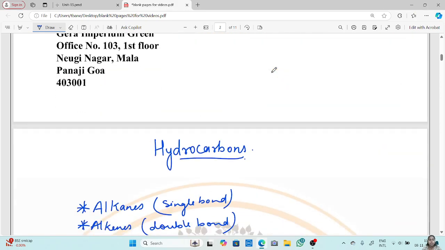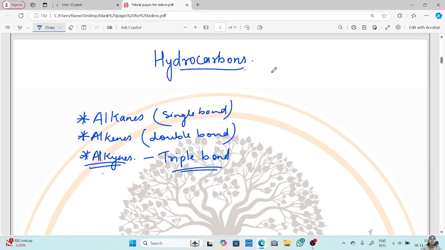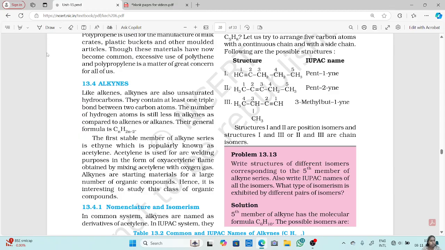So in our previous video we have seen the chapter hydrocarbons. In that we have seen alkenes and some properties of them, and now in today's video we will learn about alkynes. Now alkanes are with single bond whereas alkenes are with double bond. Alkynes are a bit further, that is with triple bonds. So today we will learn about alkynes, their preparations and some of their properties like physical and chemical.